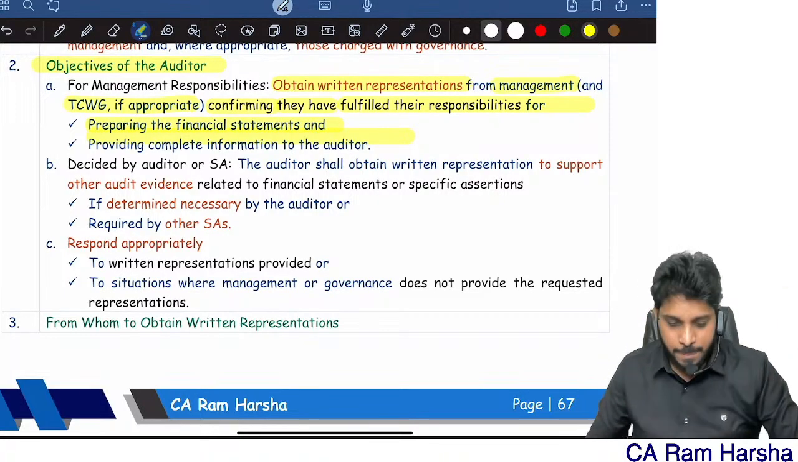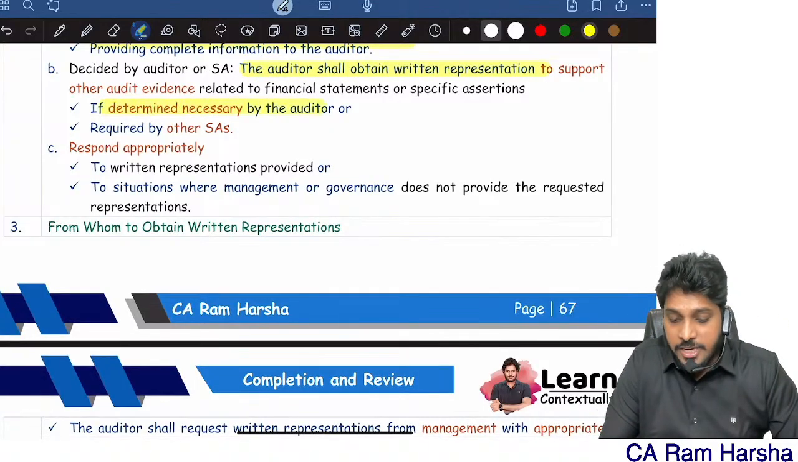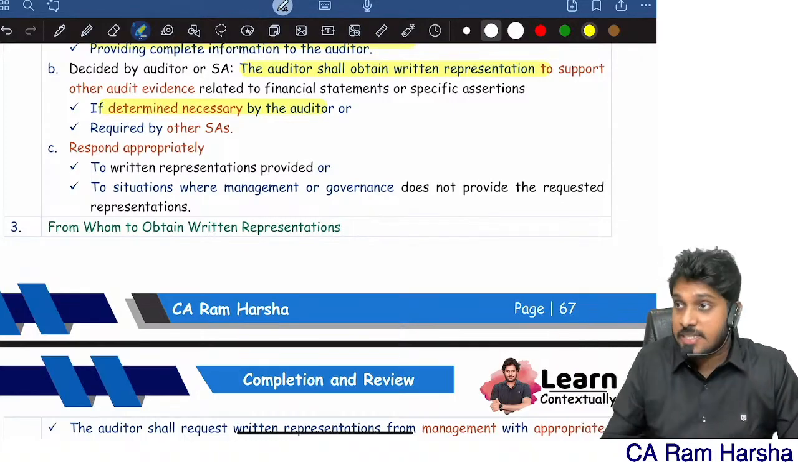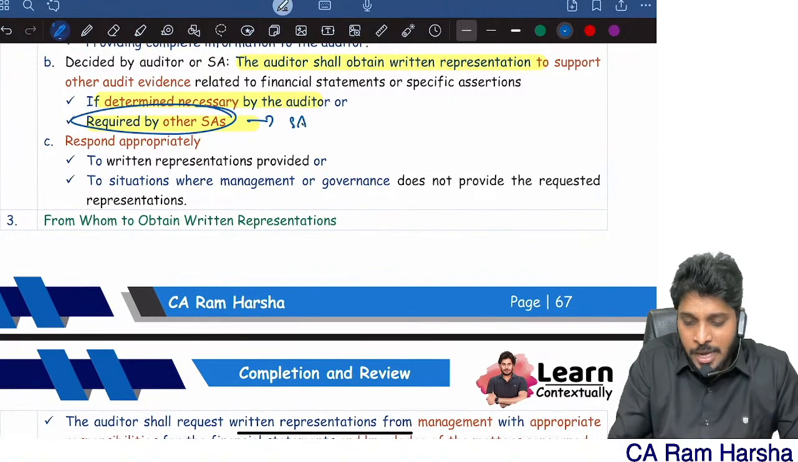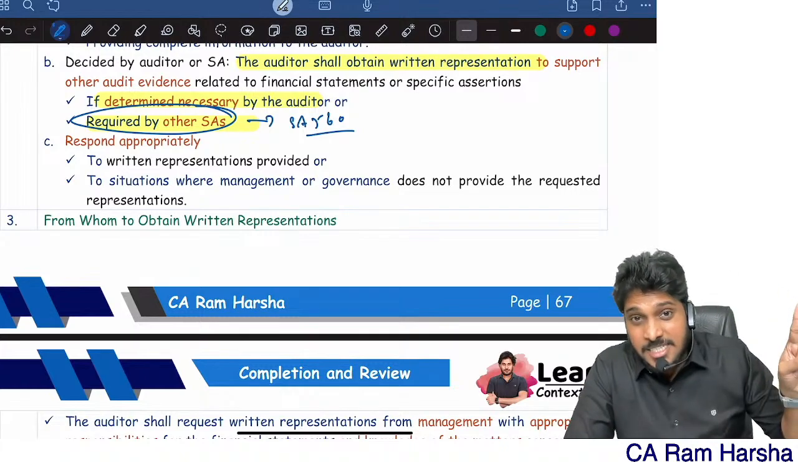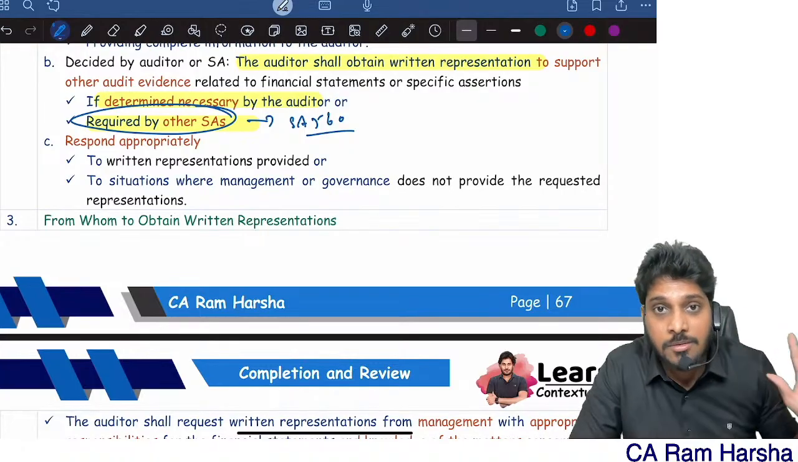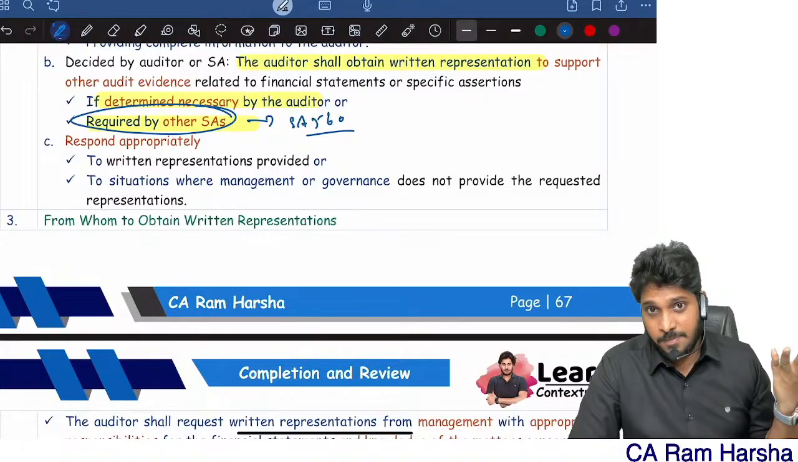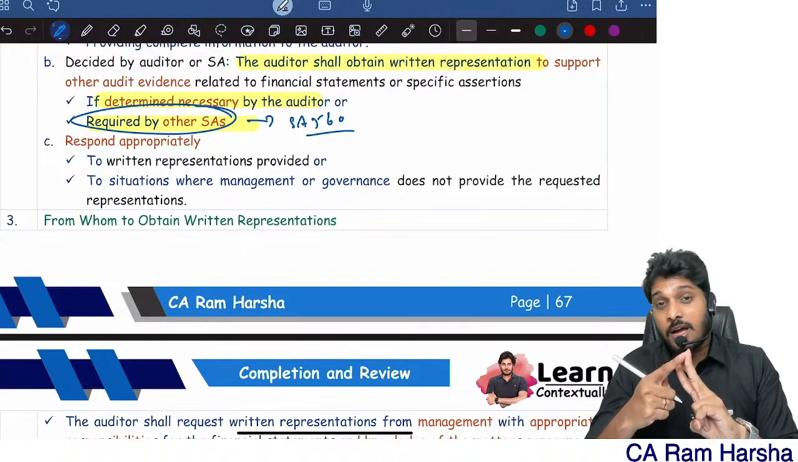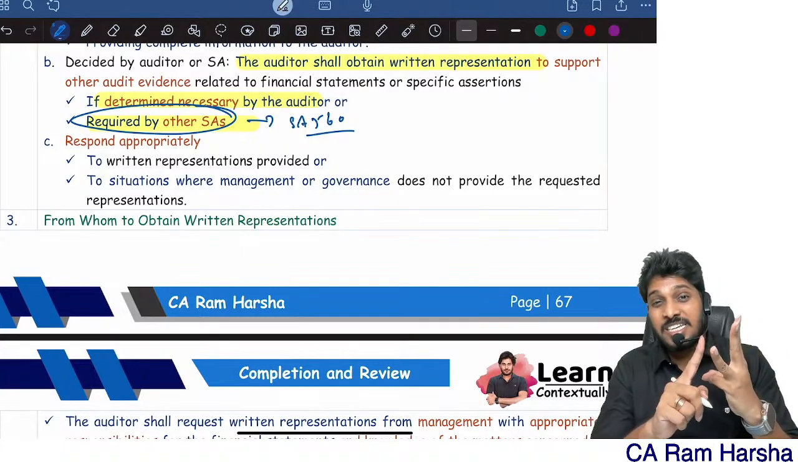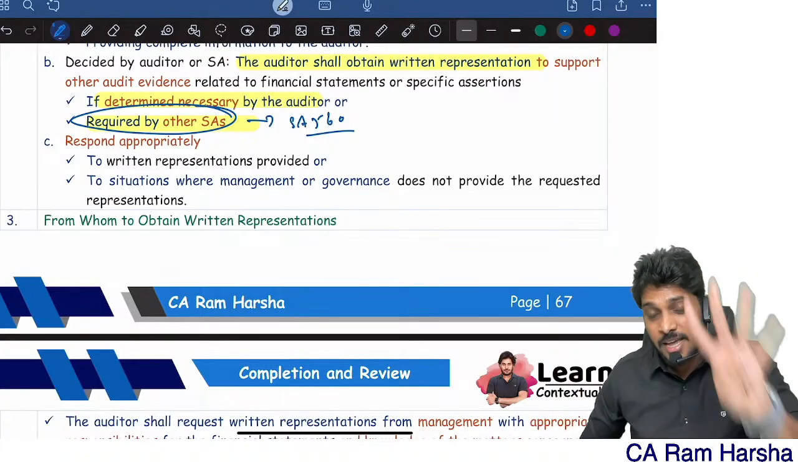Get a representation. And the auditor shall also obtain other representations. Other representations means what? If determined by the auditor as necessary. In some cases, the auditor wants written confirmation from management. There you can obtain it, or when required by other standards. For example, just now we saw SA 560 says the auditor, please obtain representation that all subsequent events are identified, adjusted, disclosed properly. So since 560 says so, I will get a representation. So I will get written representation on fulfillment of responsibilities by management. I will get representation on completeness of information provided to the auditor. I will get representation wherever I require. I get a representation when other standards on auditing also require it. Four circumstances in which I will get written representation.